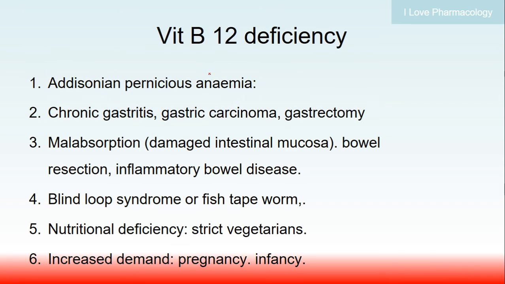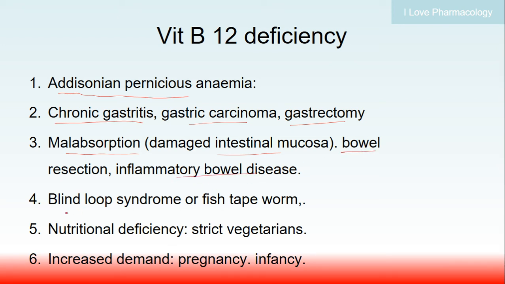So what are the things which can cause vitamin B12 deficiency? It can occur due to Addisonian pernicious anemia. It can occur due to chronic gastritis or gastric carcinoma, after gastrectomy, due to the abnormal intestinal flora. There won't be any absorption taking place in such conditions. And also in case of malabsorption, basically due to damage in the intestinal mucosa, and also due to bowel resection and inflammatory bowel diseases.